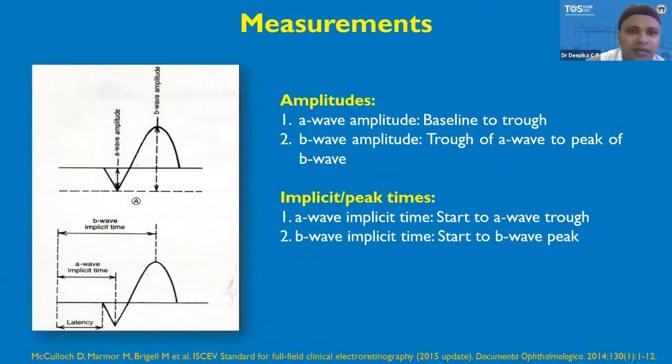Now, there are mainly 2 things to measure in any wave. The first one is the amplitude, and the other one is the implicit time. For amplitude, for the A wave we measure from the baseline to the trough, while for the B wave we measure from the trough of the A wave to the peak of the B wave. We measure implicit times from the start of the test to the trough of the A wave, and for the B wave from the start of the test to the B wave's peak.